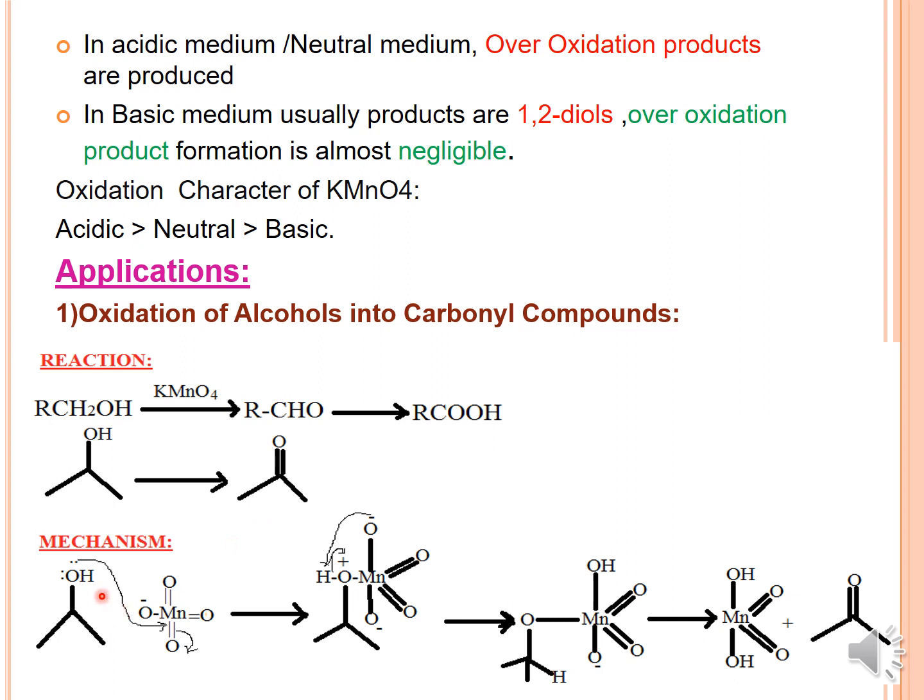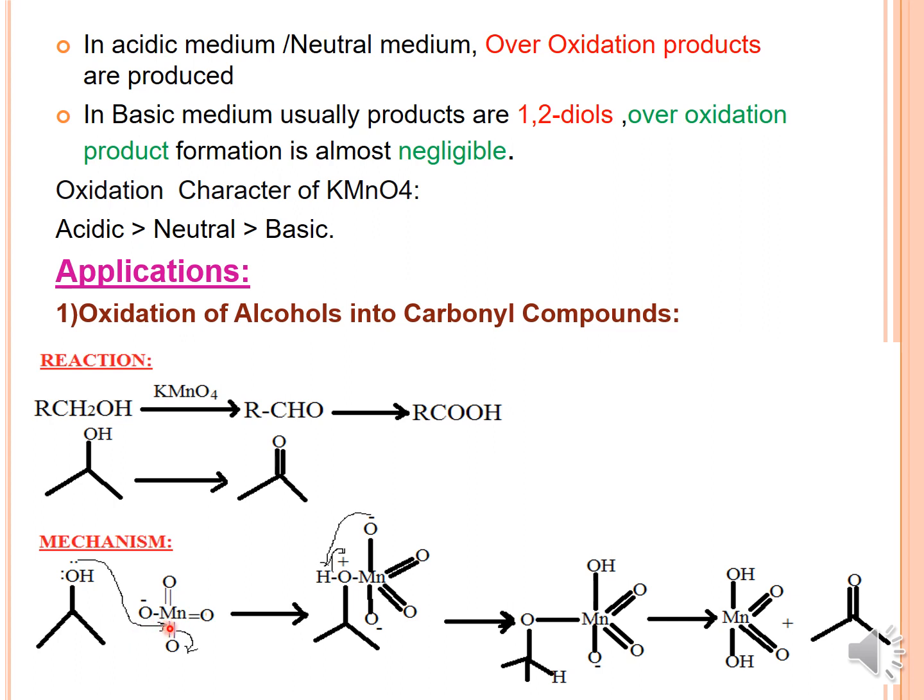Let's move on to the mechanism. I'll be dealing with secondary alcohols. If we take the secondary alcohol upon treatment with KMnO4, the oxygen of the alcohol, which has a lone pair of electrons, will attack the manganese of MnO4 minus.